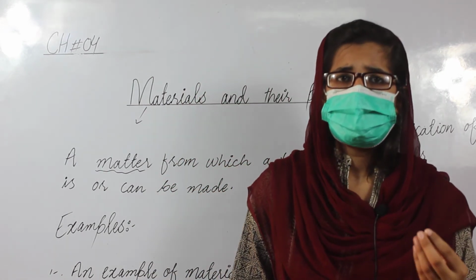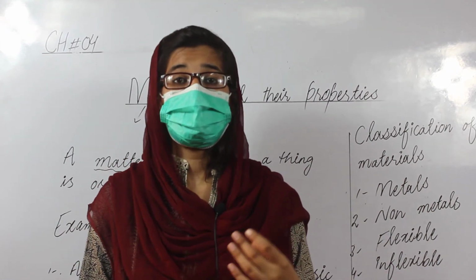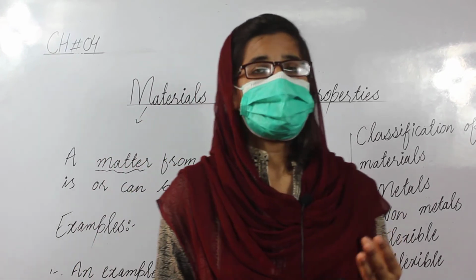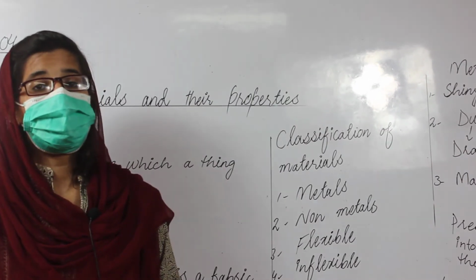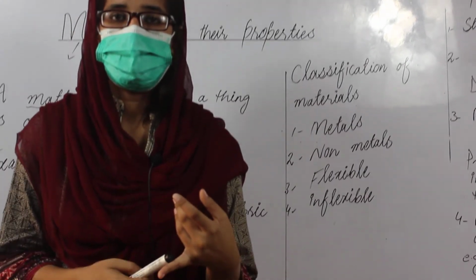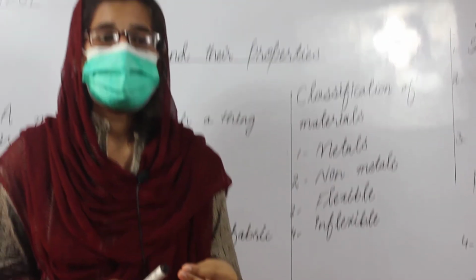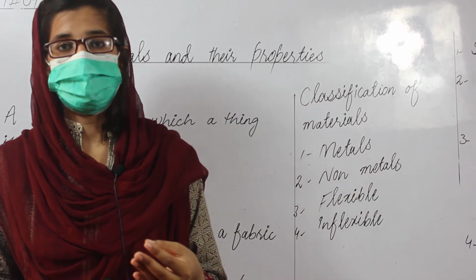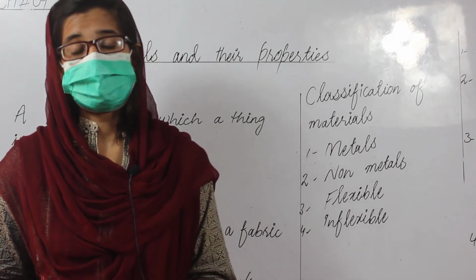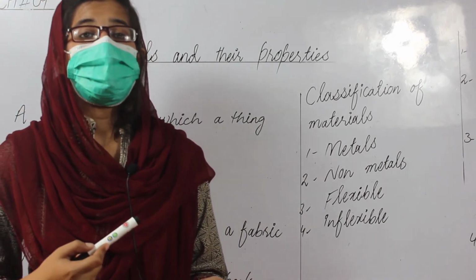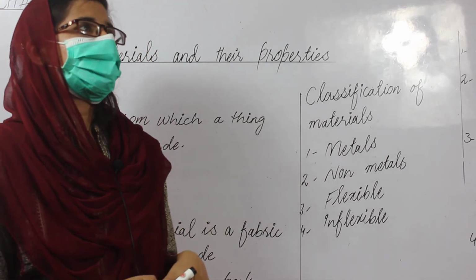Now the next topic is classification of material. We have learned the following groups of material. The material can be classified into the following groups. First one is metals and non-metals. Metals are materials that allow electricity to pass through them. These are also called conductors, and non-metals cannot allow electricity to pass through them, and we can say that these are insulators and poor conductors of heat and electricity.